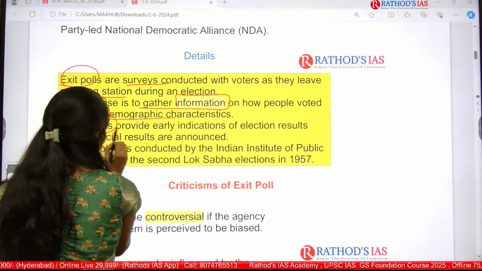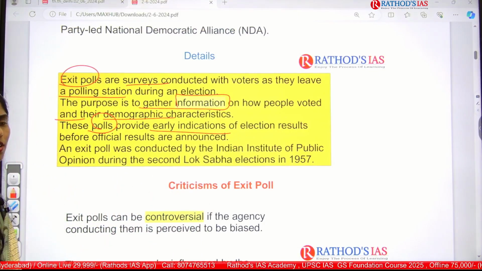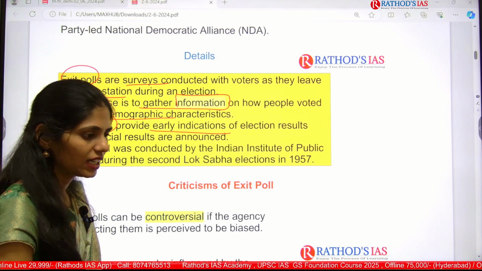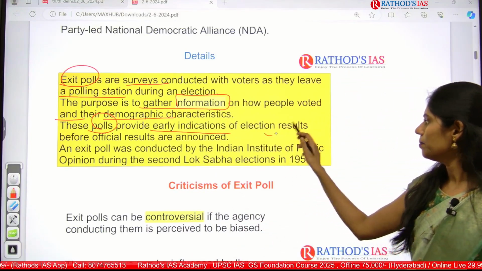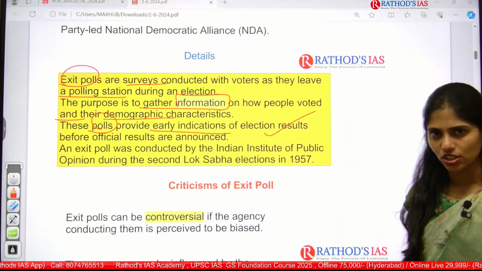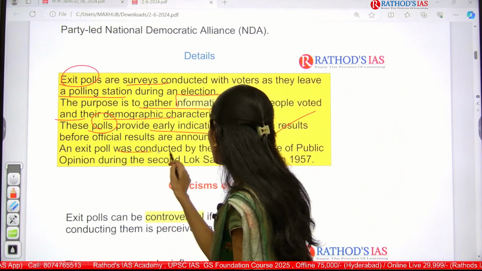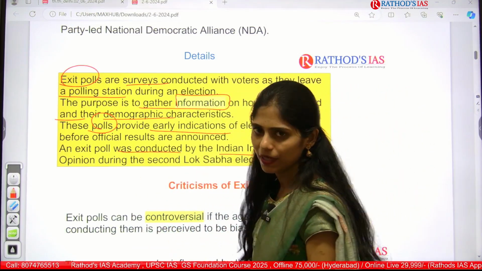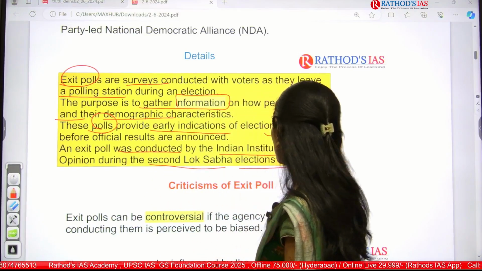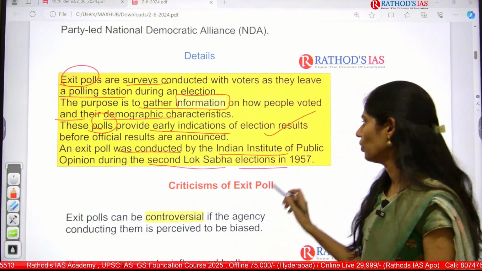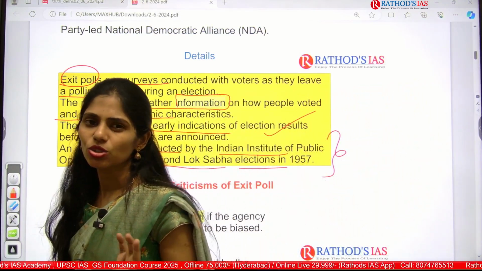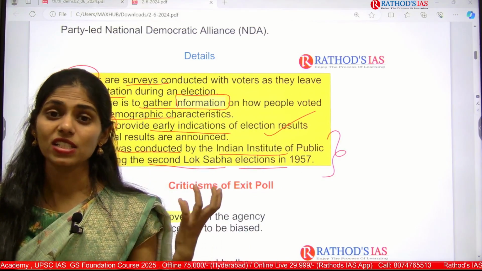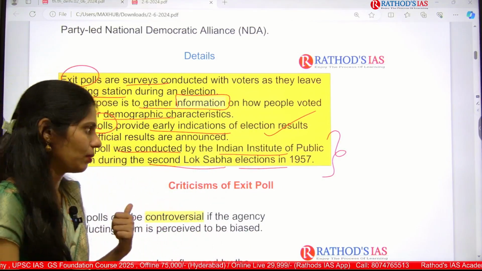These polls provide early indications of election results before official results are announced. Before the official results are announced, they release some predictions. They are nothing but predictions. The exit poll was conducted by the Indian Institute of Public Opinion during the second Lok Sabha elections in 1957. So this was started in the year 1957. Clear? These are some important basic facts that you have to remember regarding this topic.